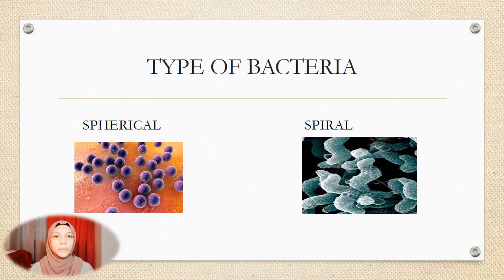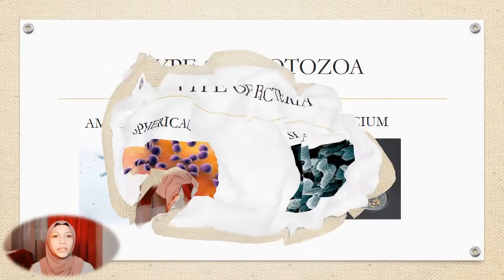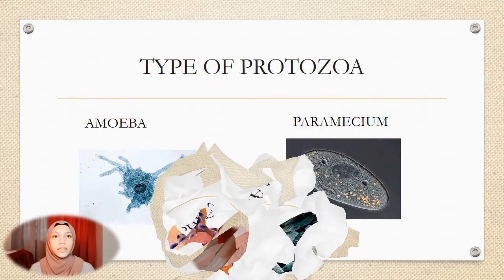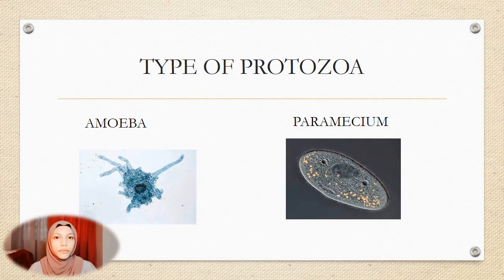There are 2 types of bacteria, which are spherical and spiral. The 2 types of protozoa are amoeba and paramecium.